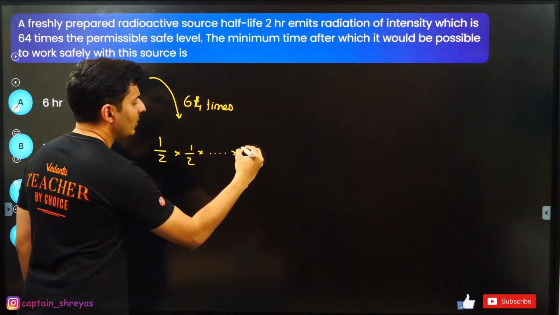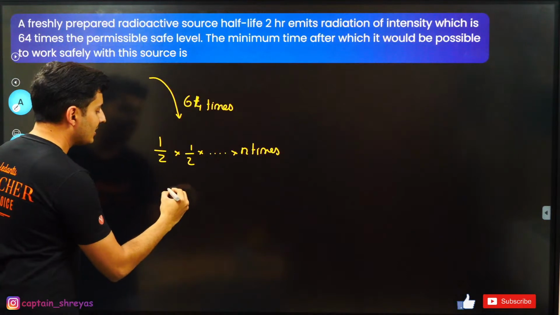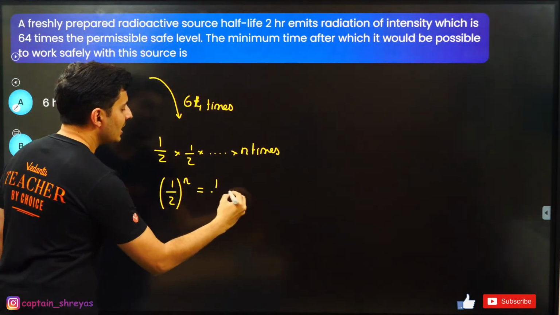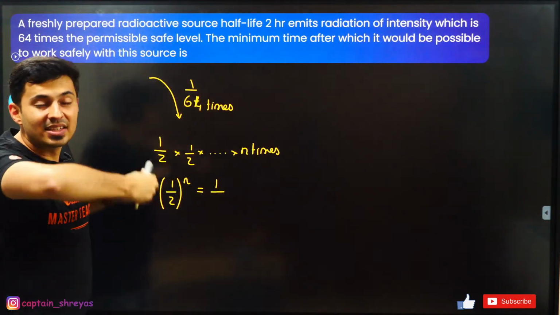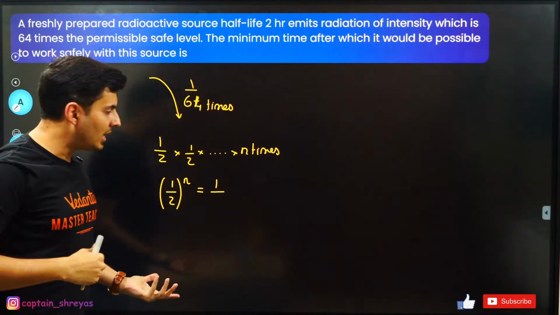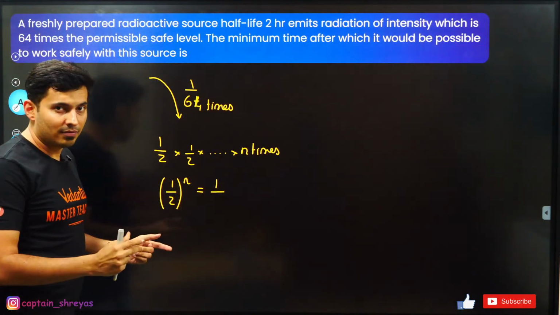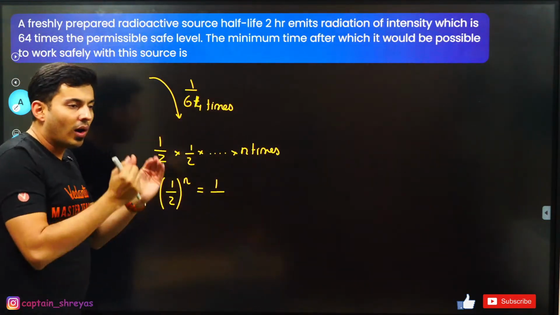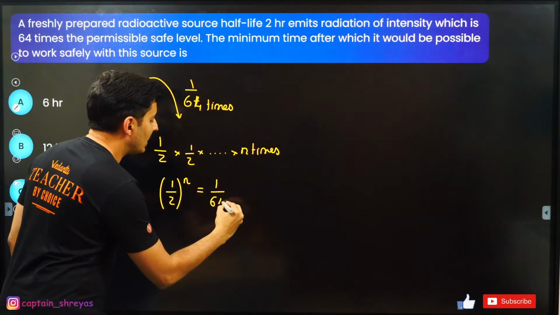So it happens n number of times. Basically 1 by 2 the whole raised to n becomes 1 by 64. It has to become 1/64th of the original activity, only then I can say that it is safe. Whatever the activity was, it has become 64 times less, so this is 1 by 64.